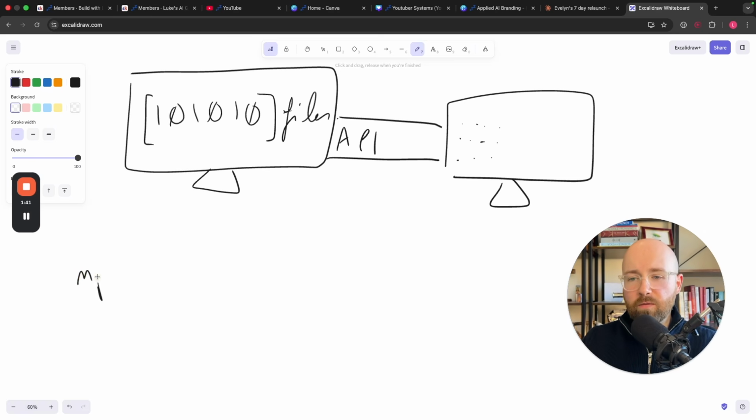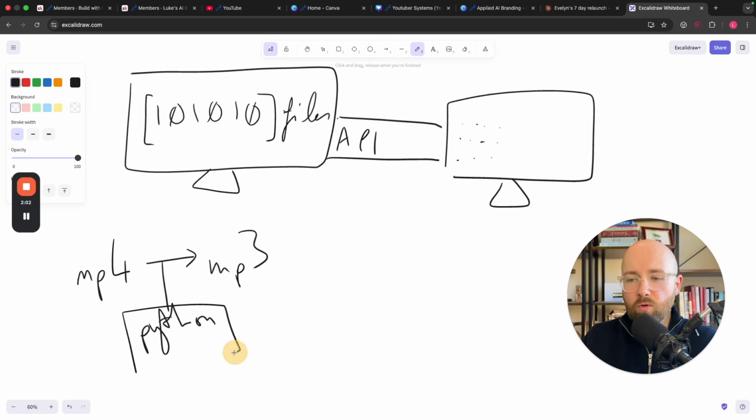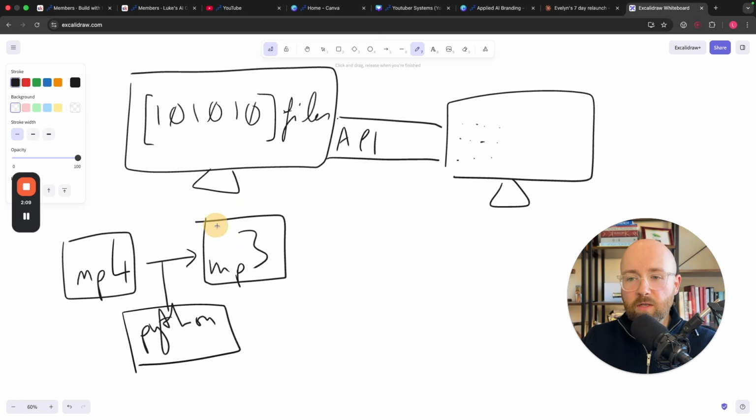because, for example, if you have an MP4 file, you want to convert it. Now, if you know nothing about tech, that can seem like magic. If you know a little bit, you know it's some conversion software. But if you know the fundamentals, you can turn an MP4 into an MP3 simply by writing some Python code. Why? Because Python code is code, and all code is ultimately just code at the end of the day, and all files are ultimately just bits of code, or ones and zeros, that can be moved around using something like this.